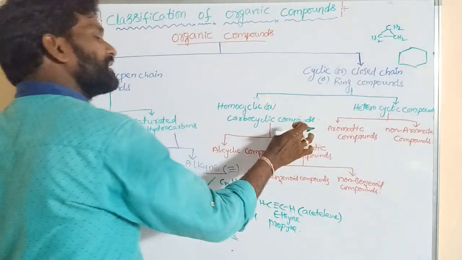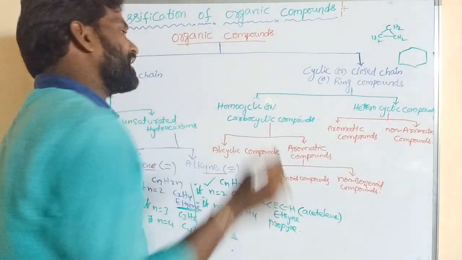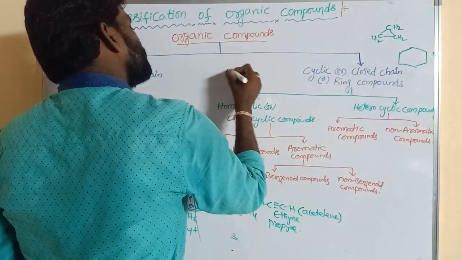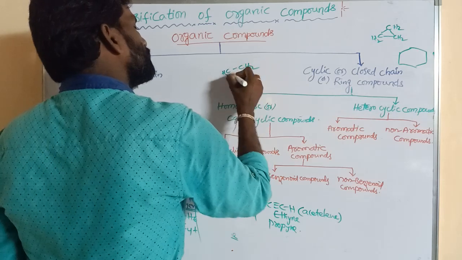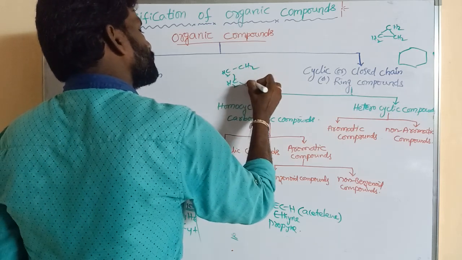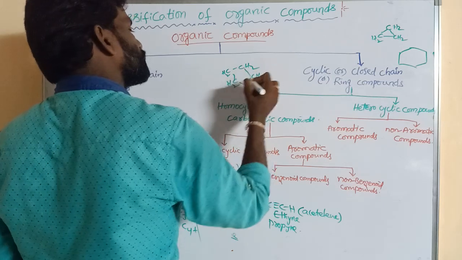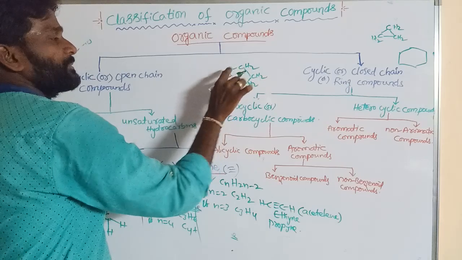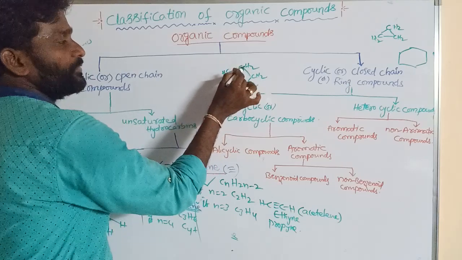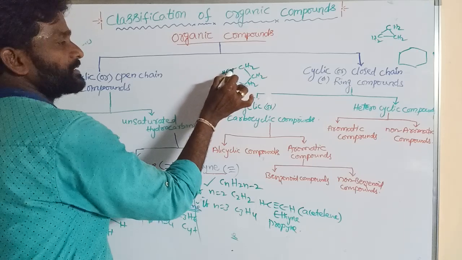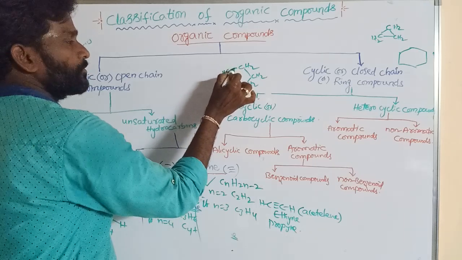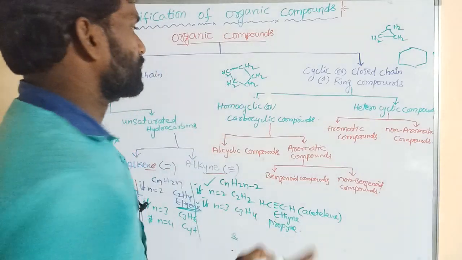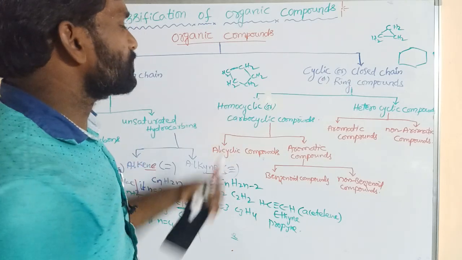So what is carbocyclic? The cyclic compounds containing only carbon atoms. So all these are carbons. Similarly CH2, CH2, CH2, CH2, CH2. So these are cyclic compounds. Carbon must contain 4 bonds. This is 1, 2, and the remaining 2 go with 2 hydrogens. Similarly, this also. So this is the homocyclic or carbocyclic.